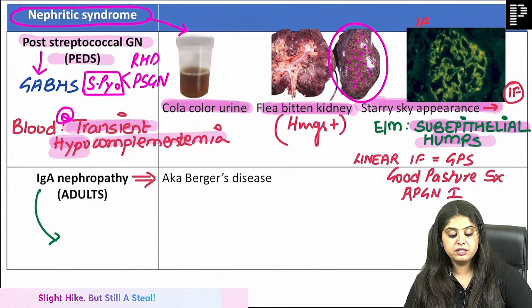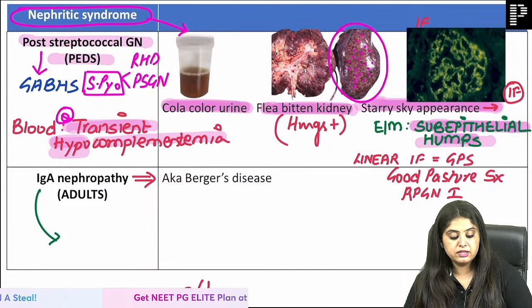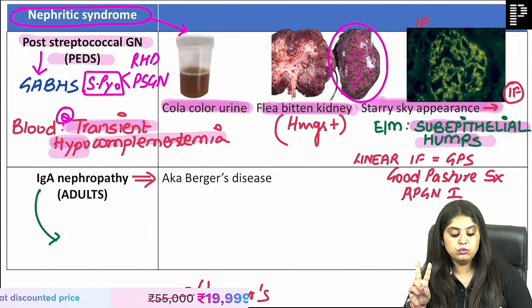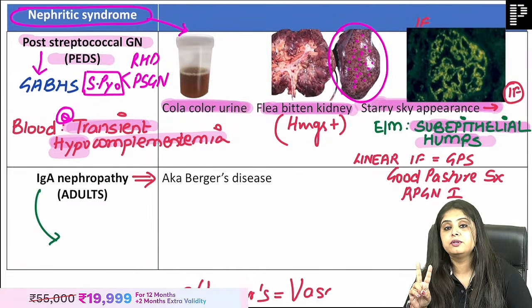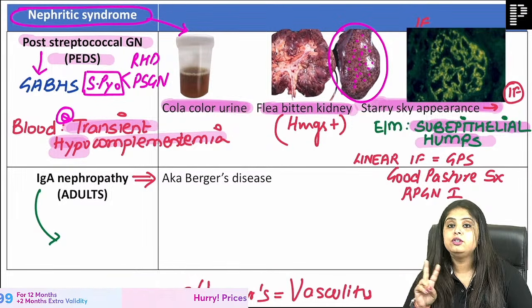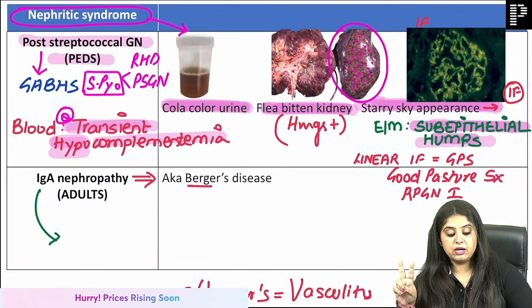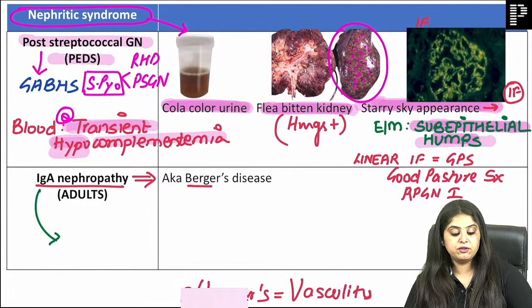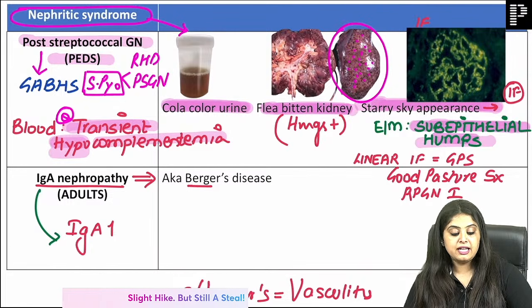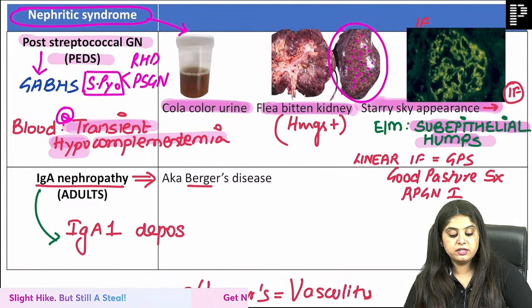IgA nephropathy is Berger's. I hope you did not get confused with that other Buerger's. The other Buerger's had a U in it. The U, remember the BD smoker, the U one was the V one. U, V, but the Berger's without the U is the kidney problem. IgA nephropathy, what is getting deposited? IgA1 is getting deposited, to be very precise.